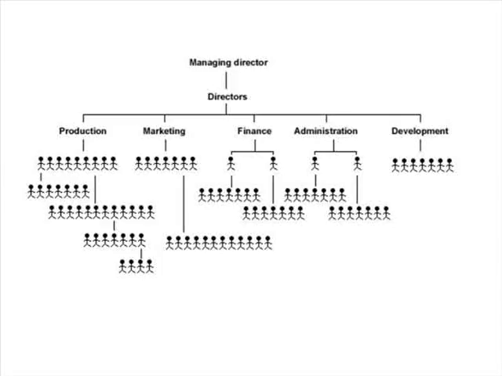This is another example of an organization chart. As you can see, there is a managing director at the head of the company, and then there are directors for each individual department within the company. For example, there are directors for production, marketing, finance, administration, and development. If you look to the production department, you can see that there are directors heading this department, and then also